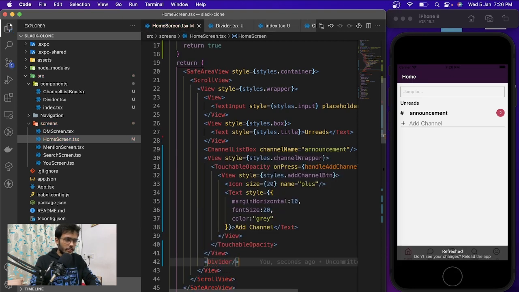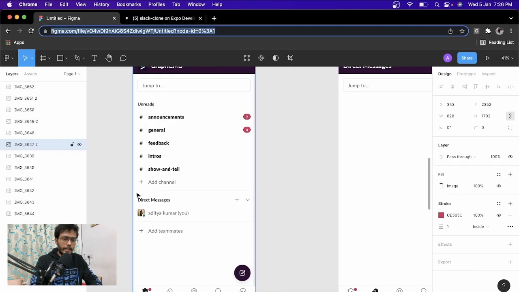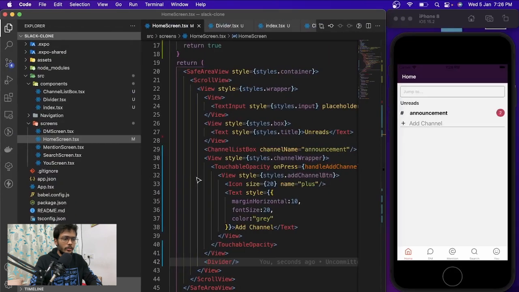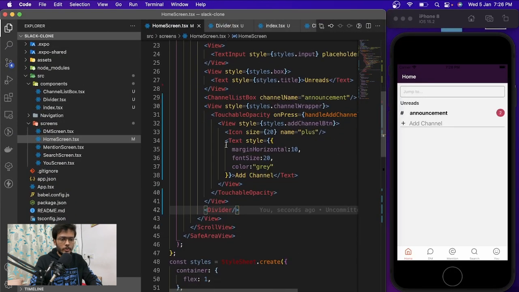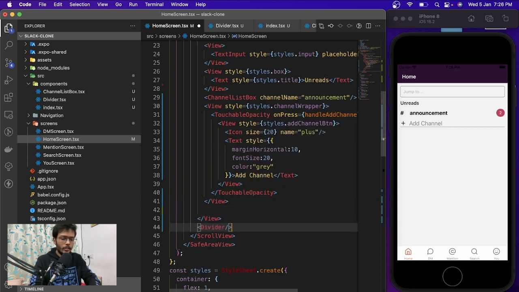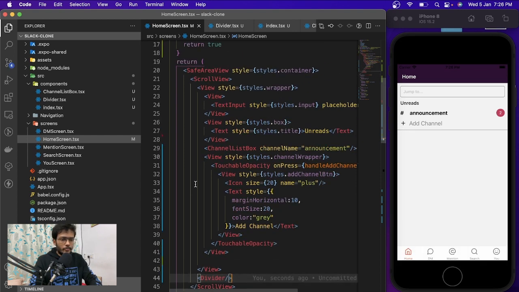Let's see if this is visible. Yeah, so the problem I was talking about is this one. We have a gap over here, but in our initial design we don't see any gaps over here. So what we're going to do is move this divider outside of the view that we have, inside the scroll view, yeah, and this works completely fine.